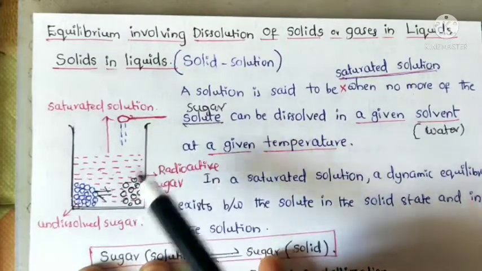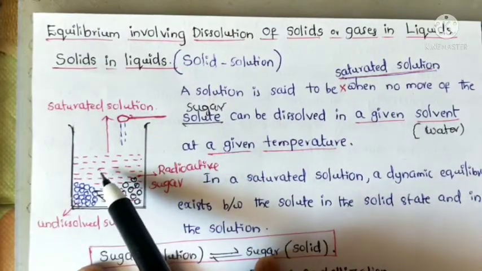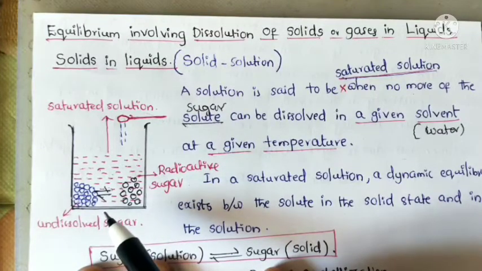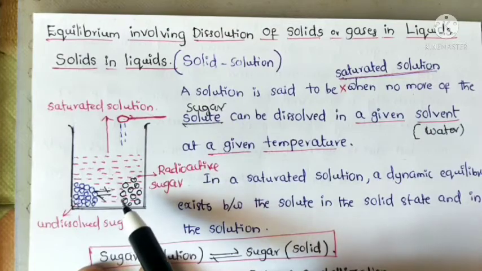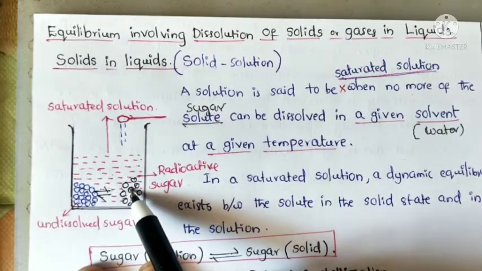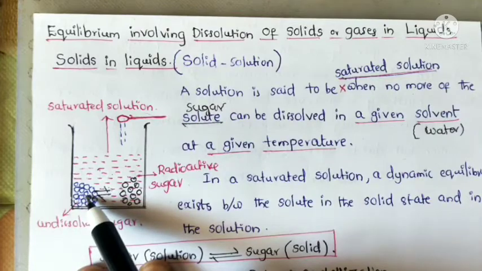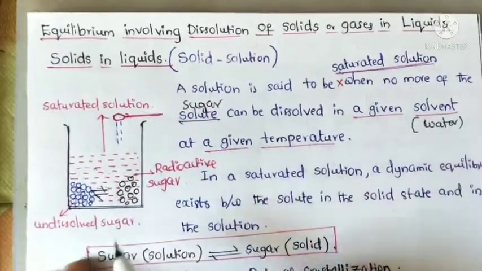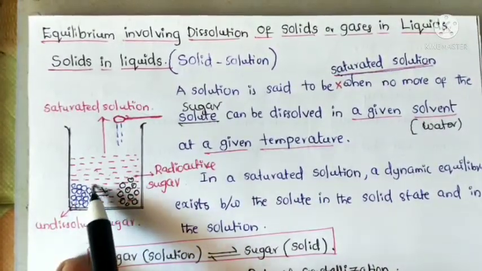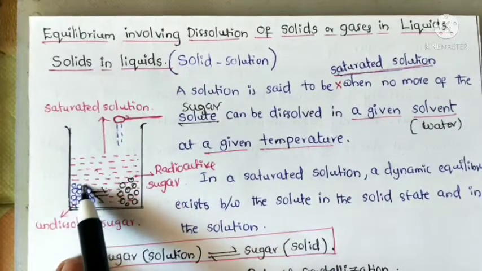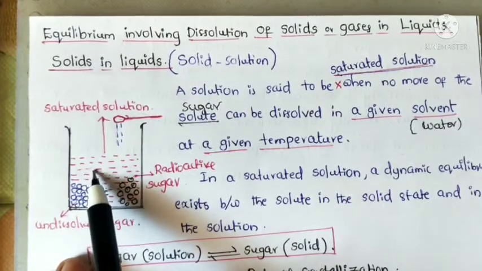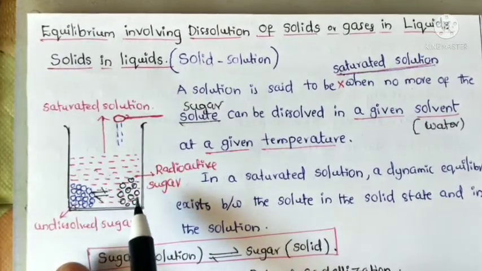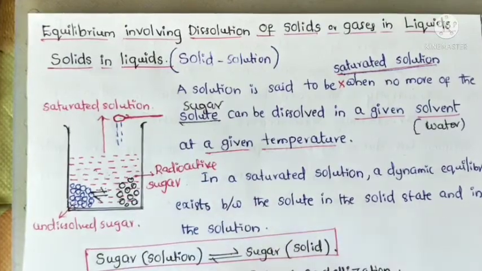Initially there were no radioactive molecules in the solution, but due to dynamic equilibrium, there is an exchange of radioactive and non-radioactive sugar molecules between the two phases. Molecules are exchanged from solid to solution and from solution to solid. So finally it attains dynamic equilibrium.